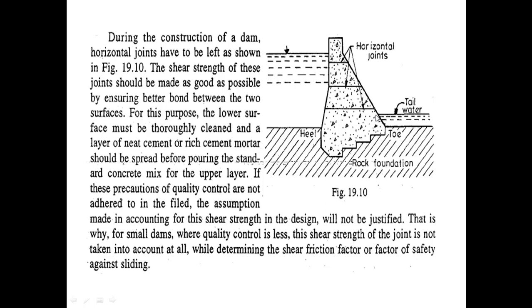If these precautions of quality control are not adhered to in the field, the assumption made in accounting for this shear strength in the design will not be justified. That is why for small dams, where quality control is less, this shear strength of the joint is not taken into account at all while determining the shear friction factor or factor of safety against sliding.